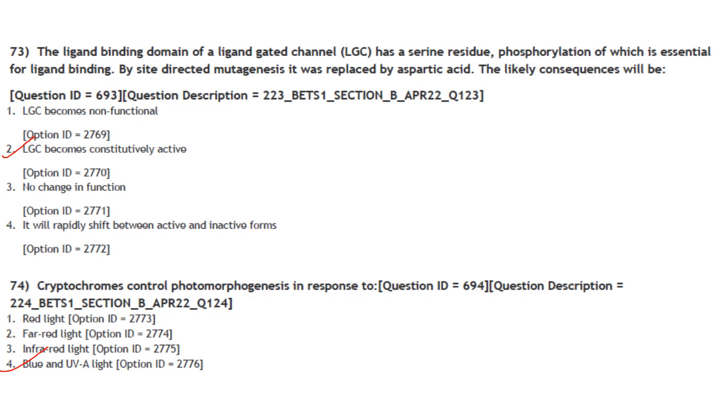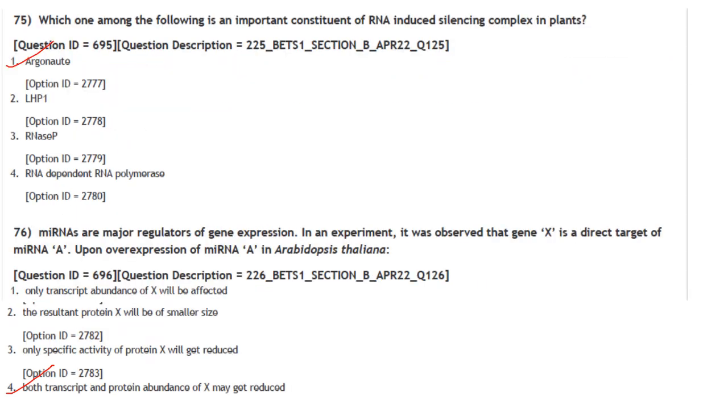Then next one. Cryptochromes control photomorphogenesis in response to. So cryptochromes are blue light receptors. So blue and UVA light. Answer is option 4. Then which one of the following is an important constituent of RNA-induced silencing complex in plants? So it is Argonaute. Answer is option 1.